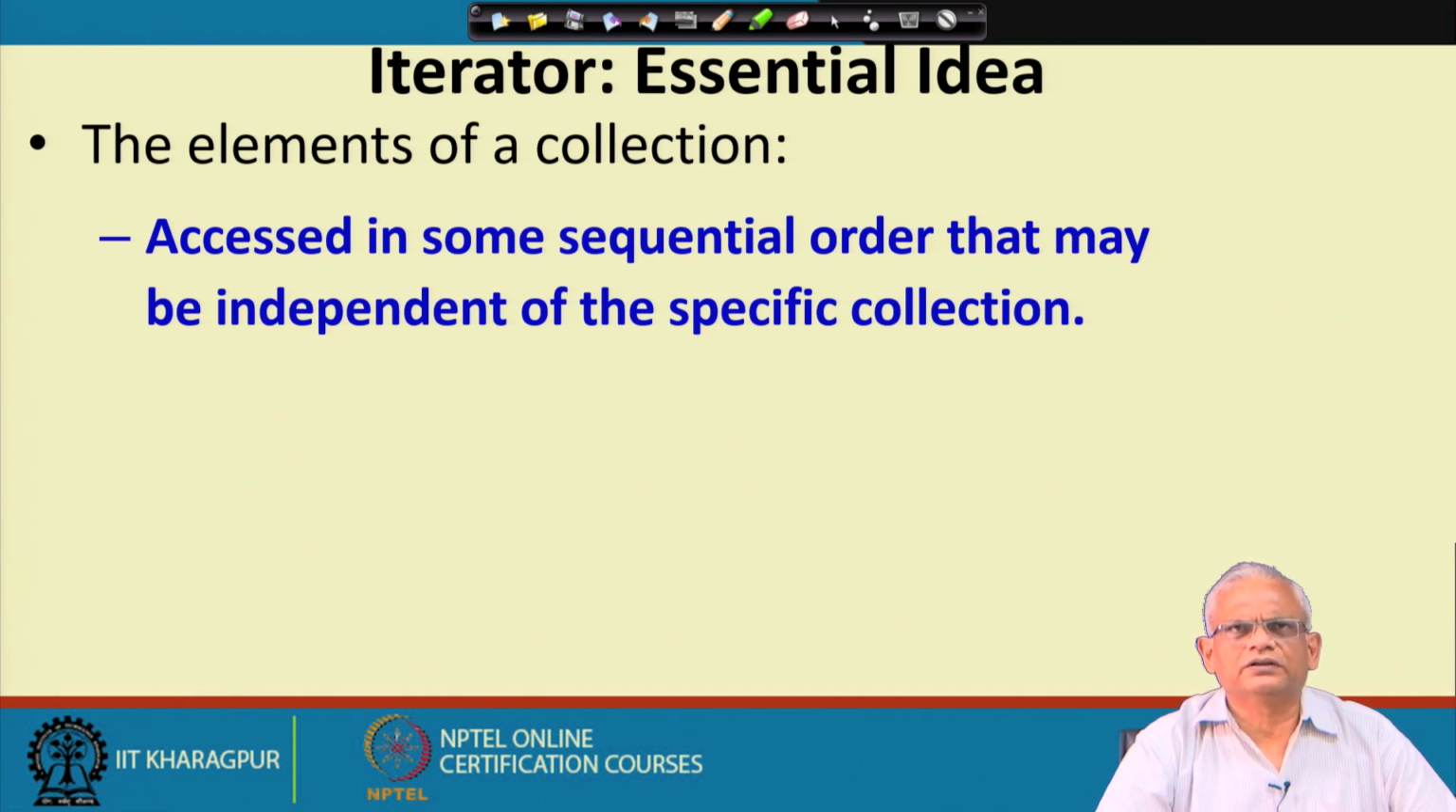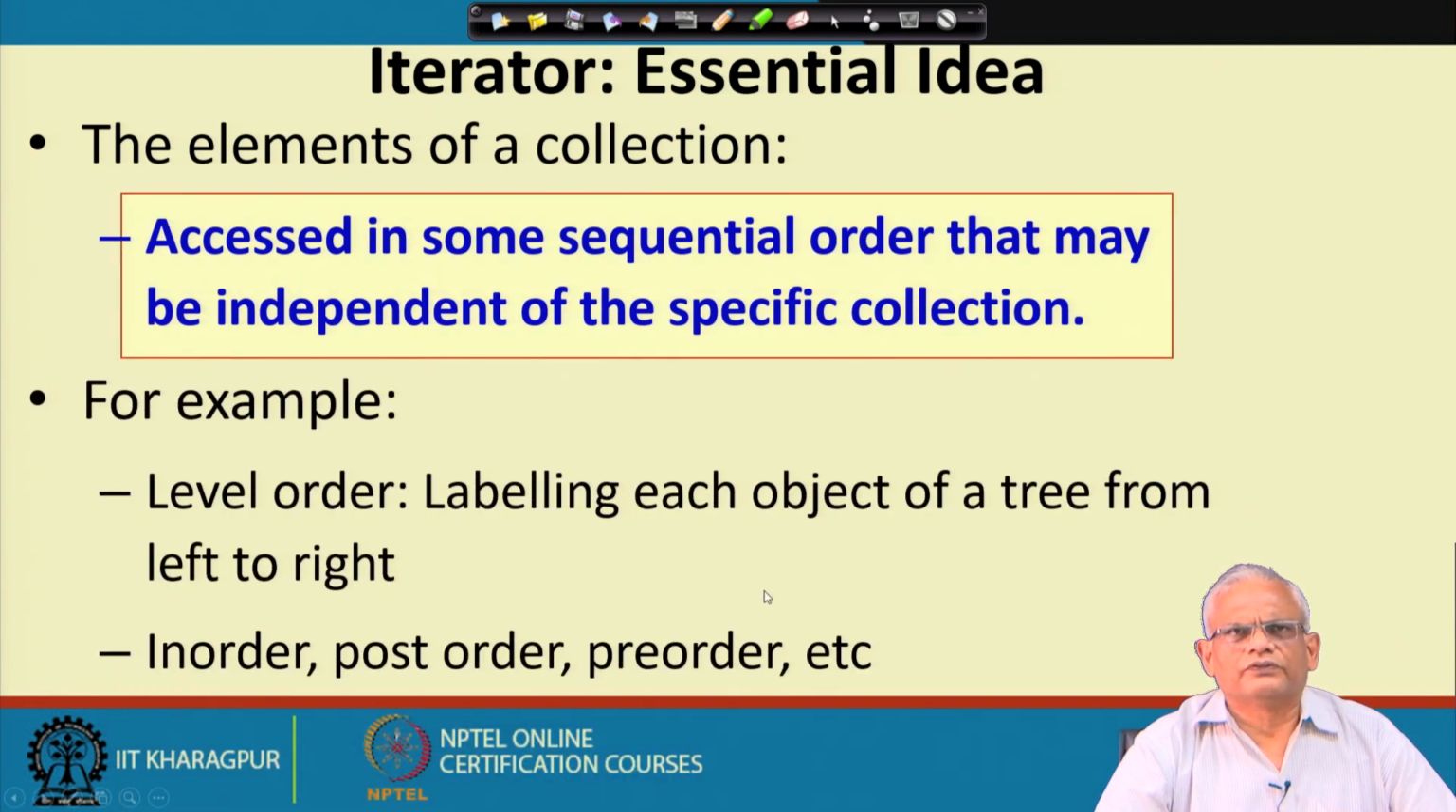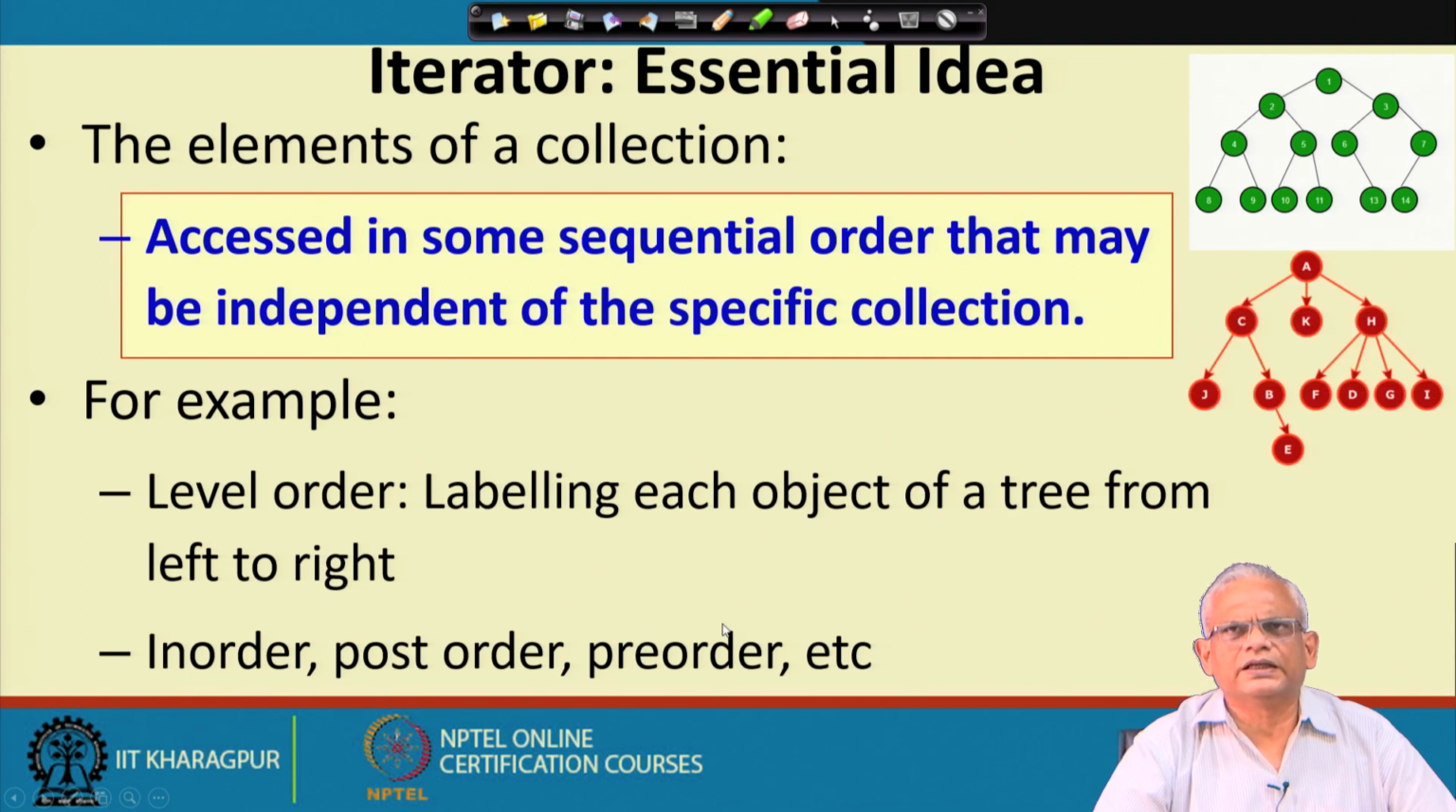The main idea here is that the aggregate is traversed independent of the way in which it is stored. For example, we might have a binary tree, or we might have an n-ary tree, and we know what a level order traversal of this tree is, and irrespective of the type of tree, we can perform the level order traversal of the tree.